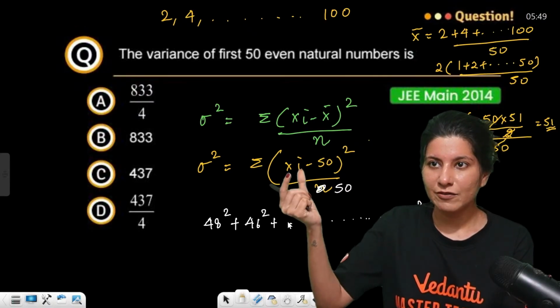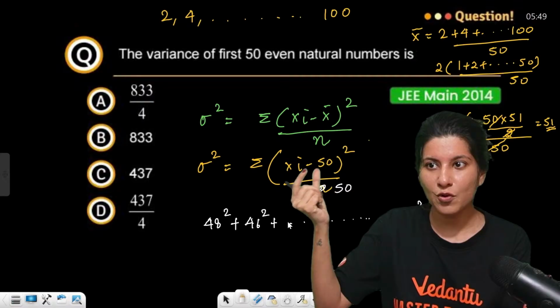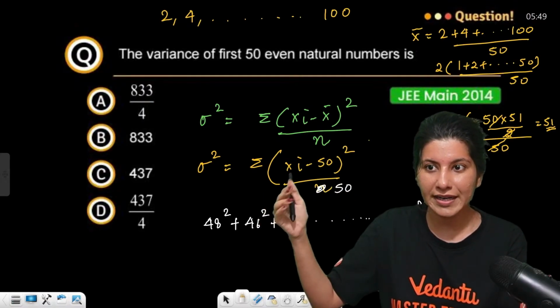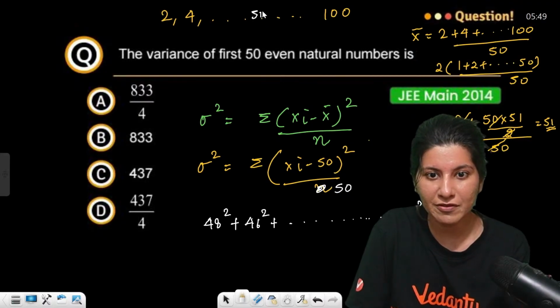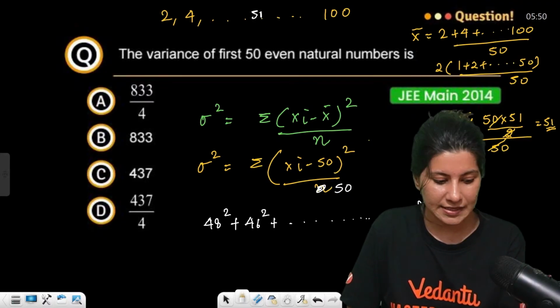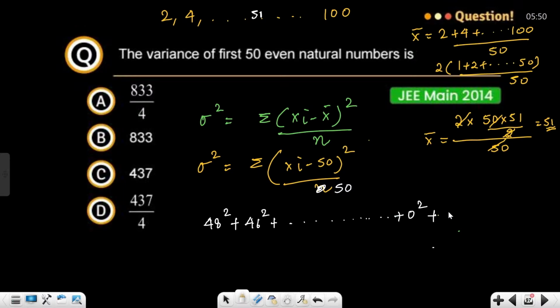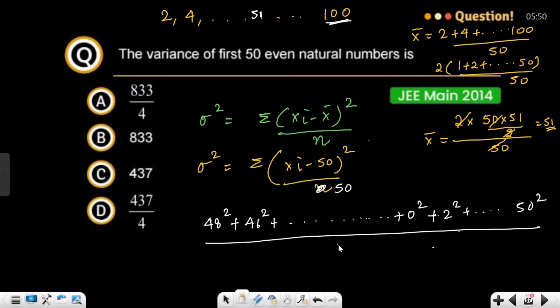If you put xi equals 2, 4, and gradually go ahead, there will be a number 50, giving 50 minus 50. Then 52 will become 2 square. And the moment you put 100, it becomes 50 square, upon 50. So this is again 2 square. Fifty terms will be there.